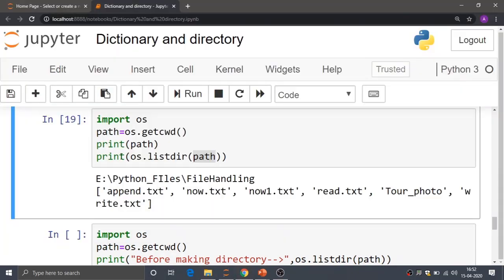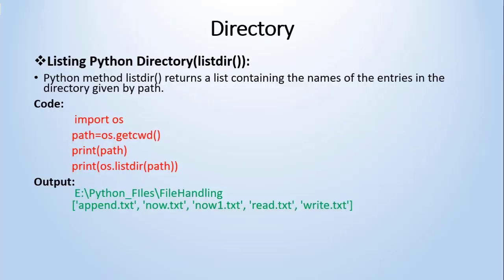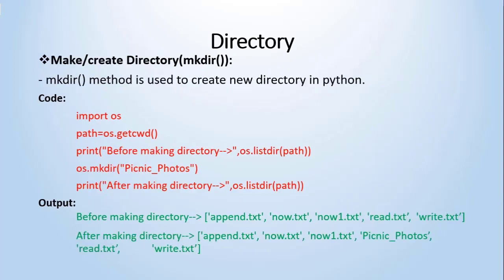Write.txt is present, which means it has correctly listed all the entries on the given path. Okay, clear to everybody? Now next is how to make or create a directory in that particular path.